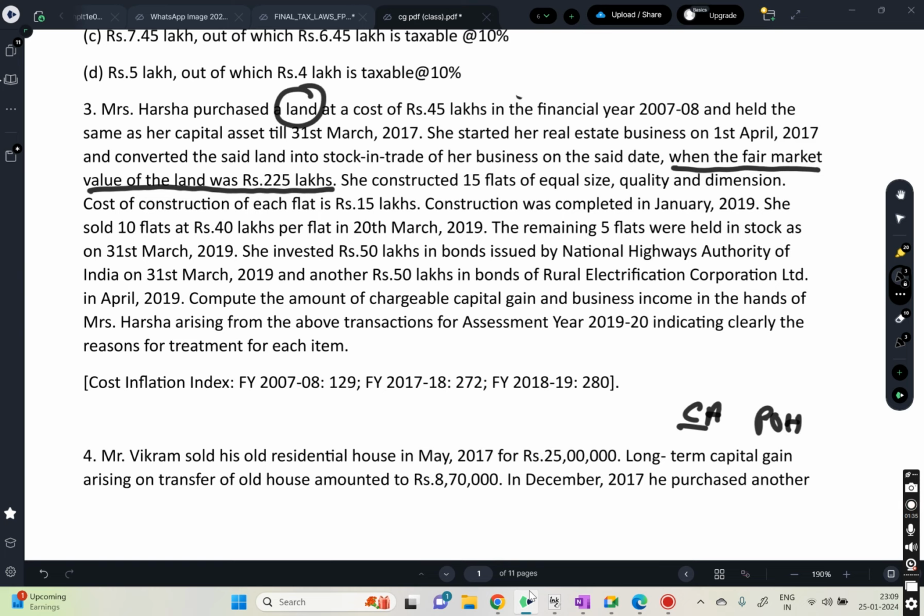How many months do we need to check for land, 12, 24, 36? For long-term capital gains, because it is an immovable property, we need to check 24 months. Obviously, it is 24 months.